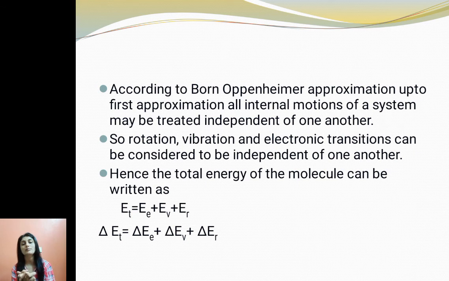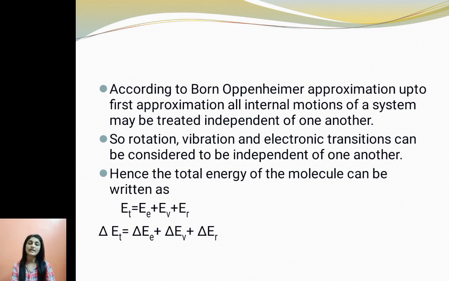There is no interaction energy term. So there is no effect of rotation on vibration, and no effect of vibration on electronic or electronic on rotation. All three motions are independent of each other.